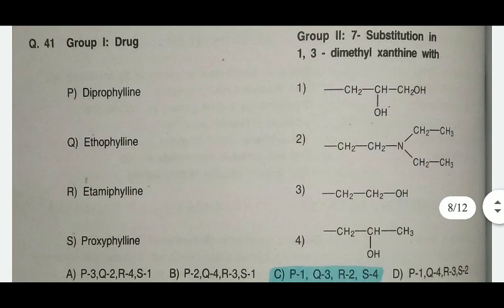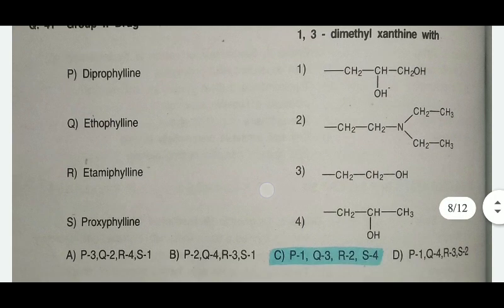Next is the drug with their 7 substitution in 1,3-dimethylxanthine. It might be structures related. First is the pKa 1, Q pKa 3. You can study from this about the structures and their properties.